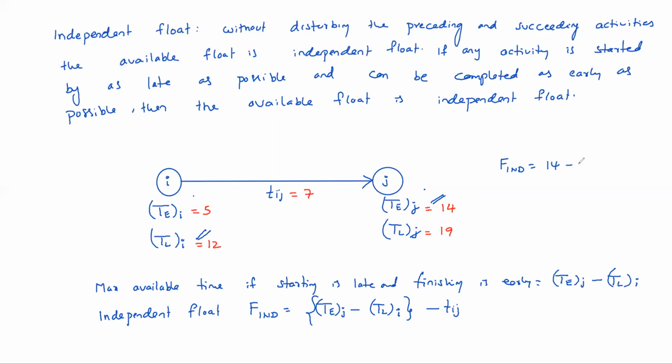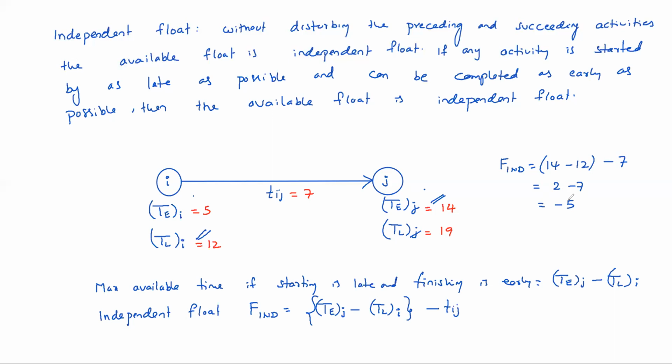Starting must be as late as possible, 12. Minus 7. That means 2 minus 7, equal to minus 5. So it can be negative also, of course. Independent float can be negative also. So like this you can calculate independent float. Clear?